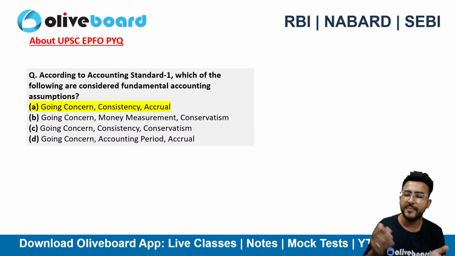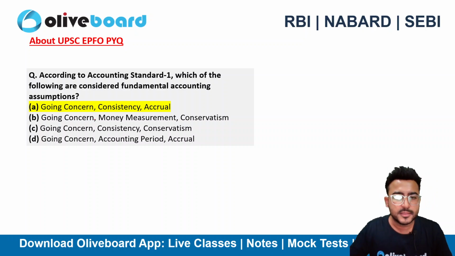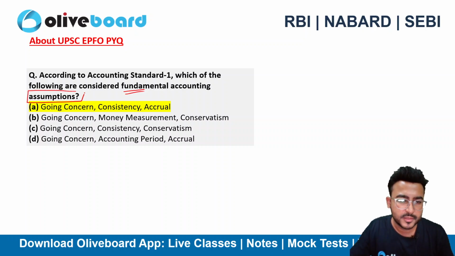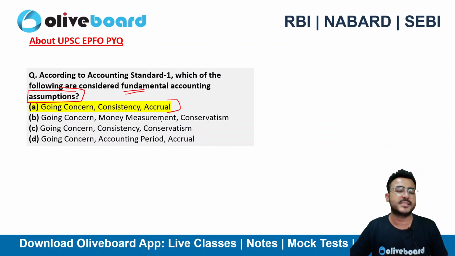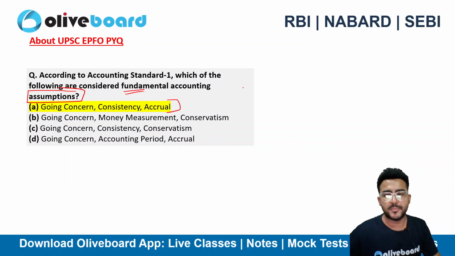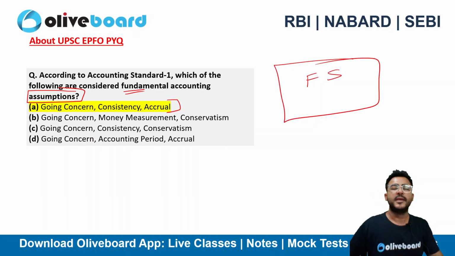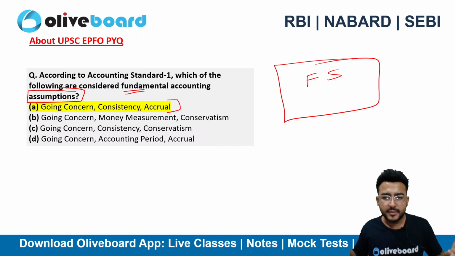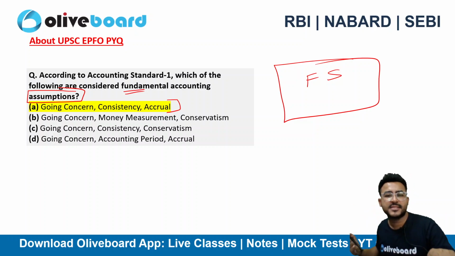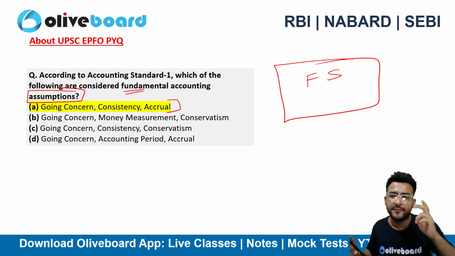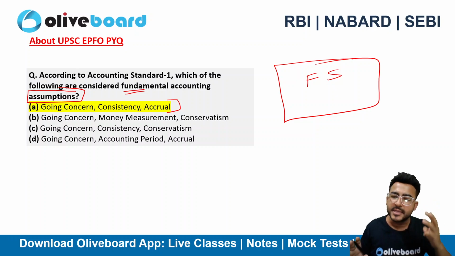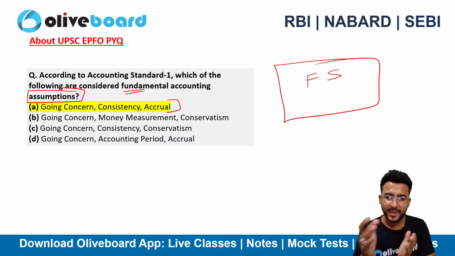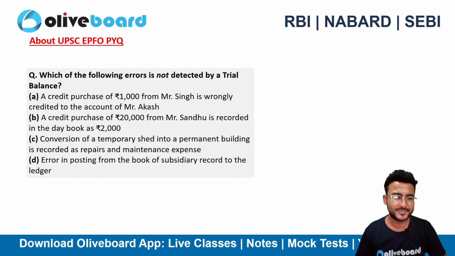What is the meaning of fundamental accounting assumption? This is purely fundamental, that anyone will assume that you have followed at least these three concepts and conventions while preparing your financial statements. Let's suppose I have made my financial statements. If I show it to anyone, they will assume that I must have followed going concern, I must have followed consistency, I must have followed accrual basis of accounting. That's what fundamental accounting assumption means.